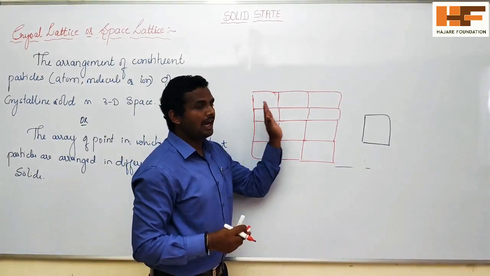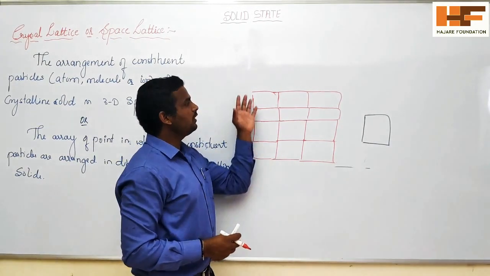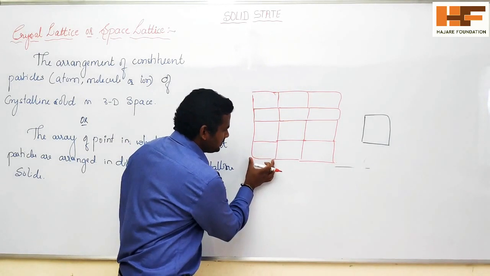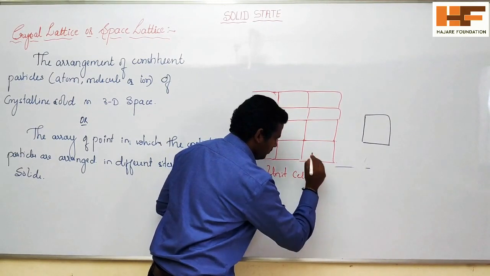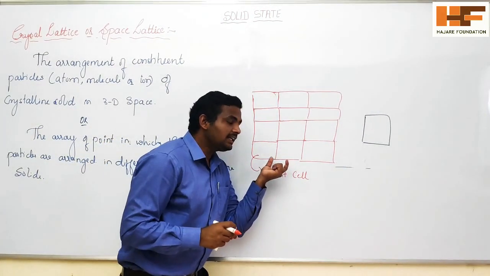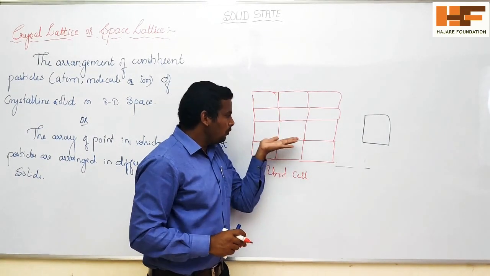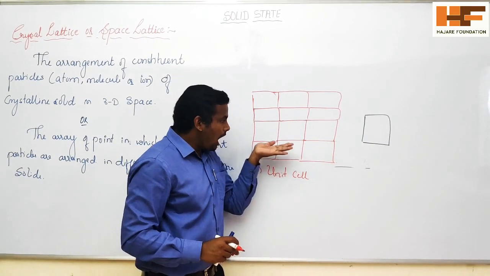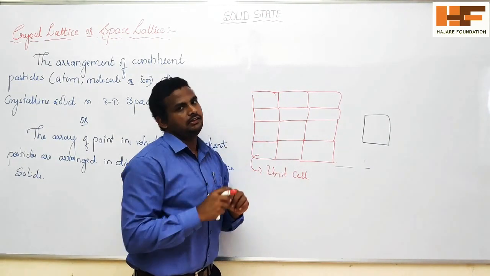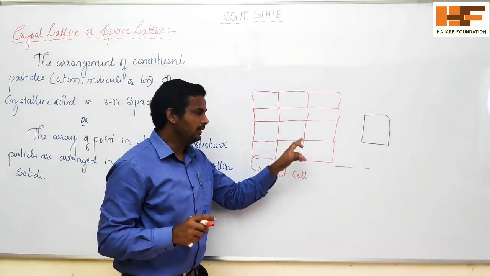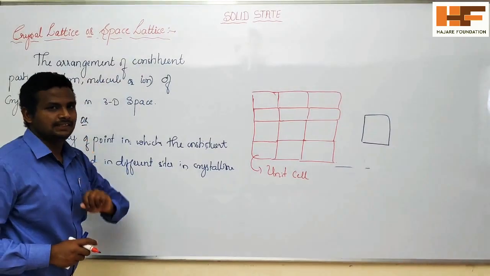Whatever the characteristics of this small cube are, they will be found throughout the whole crystal. The smallest portion of this crystal we call a unit cell. Whatever the characteristics of this unit cell are, they will be possessed by the whole crystal. The geometry of the crystal depends on how the unit cells are arranged in three-dimensional space. This arrangement we call the crystal lattice or space lattice.